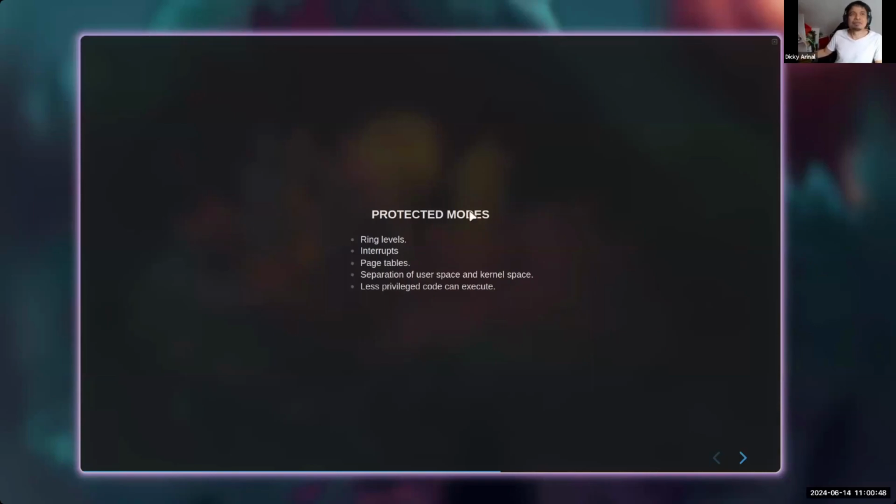Now before we talk about Linux process, we need to understand something called protected mode, because this is what makes our operating system secure. So we will talk about ring levels, interrupt descriptor tables, and then we should understand that user space and kernel space are different. Ring levels are associated with privileged code and non-privileged code. That's why, for example, your driver runs in kernel mode. In kernel mode, you can do anything because you are God in kernel mode, right? So we will talk about that.